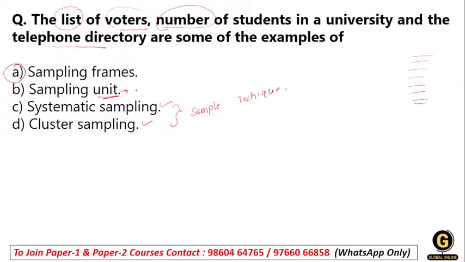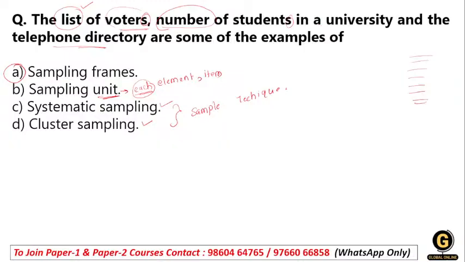When we talk about units, we talk about each and every item, each and every element. But here we're not studying each and every item, we are showing the lists and numbers of students and list of voters.